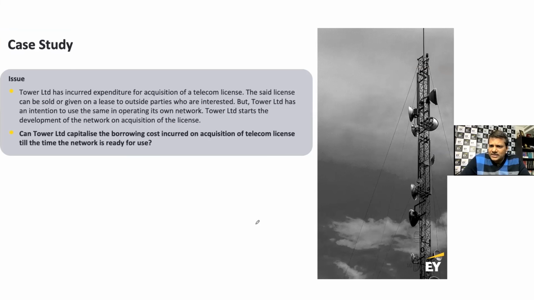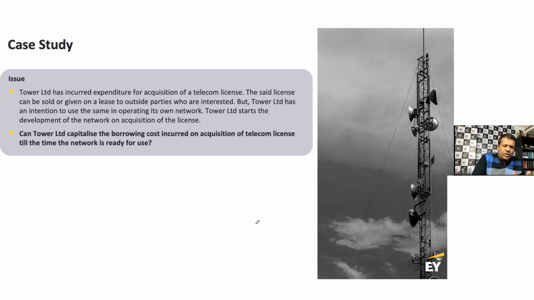That's a very classic example, right? So you have an asset, and the asset can be monetized in a different form. But your own objective, entity specific assumption, is that I'm going to help build and develop the network, not sell the license. And when you look at a qualifying asset, it is the entity specific assumption which is more important for us to evaluate whether it is a qualifying asset or not.